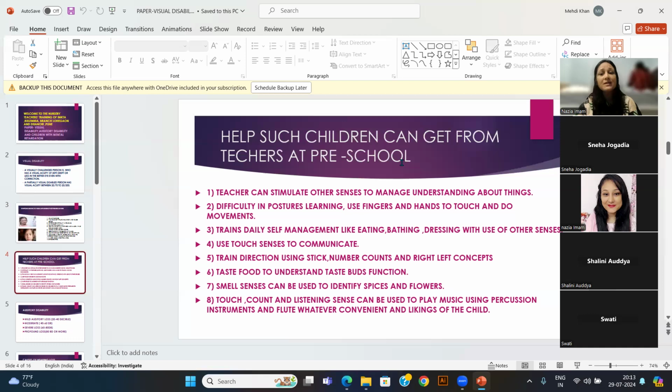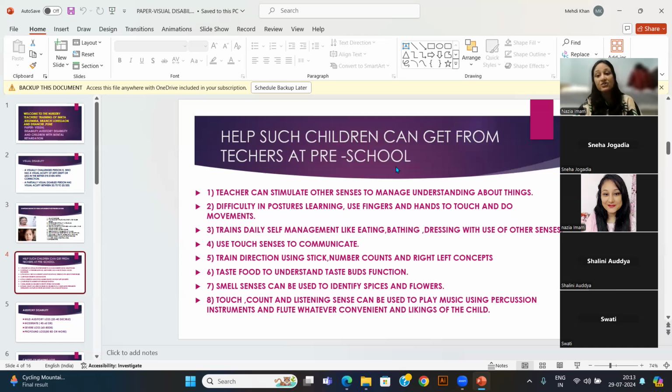If the child is totally blind or visually disabled, you need to convey to the parents to go for a checkup. If it is found that yes, the child is suffering with this condition and it is naturally developed in the child, then parents and teachers together need to take a decision to put the child in a blind school, where they will have different techniques, different methodologies, and differently trained teachers to teach them.